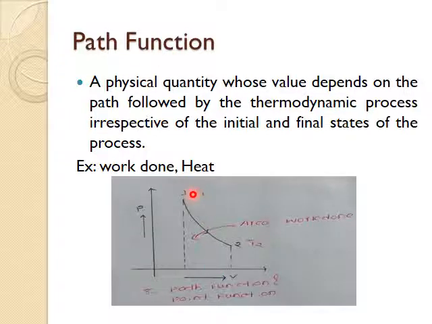If the value of the physical quantity is independent of the path followed, for example temperature, if you want to define the temperature of the system at state 1, you don't have to study the path followed by the system to reach this state. So if you want to define this temperature T1, you don't have to depend on the path followed by the system. So that is why it is a point function. If a physical quantity needs the path followed by the system to understand, then we can call that a path function.